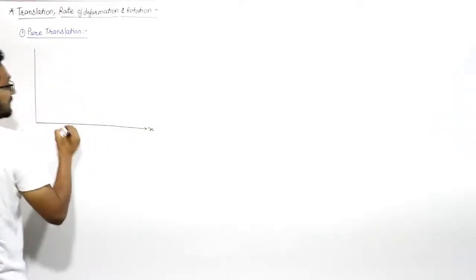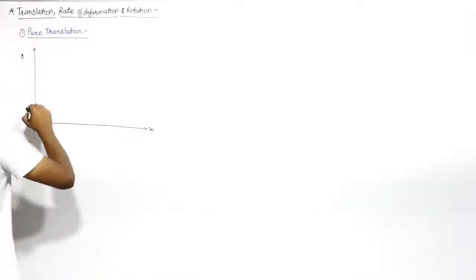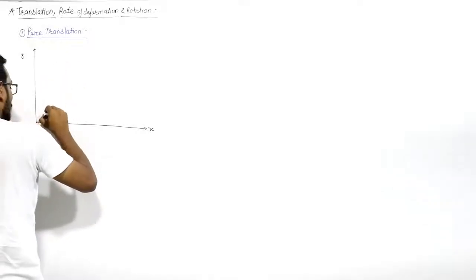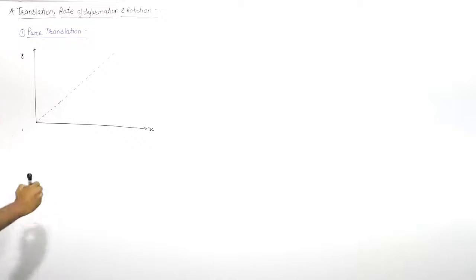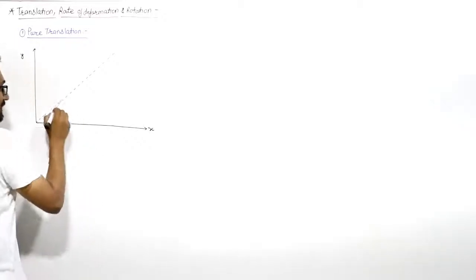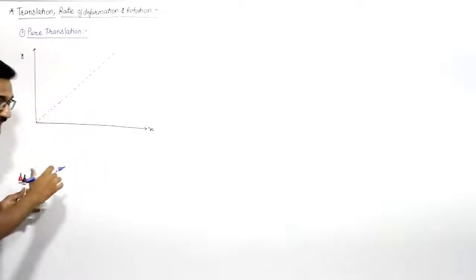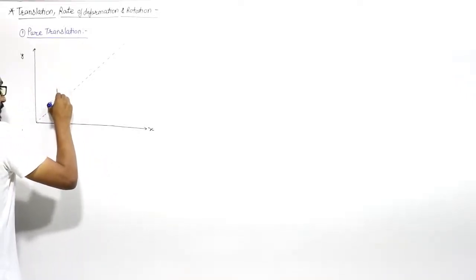Let us say this is the x axis and this is the y axis, right? X and y axis. I take a line, or you can say a linear line, in which the fluid is translating. Now if I say, let us take a very small fluid particle or a very small fluid element which is present.